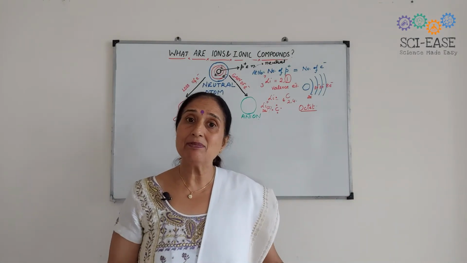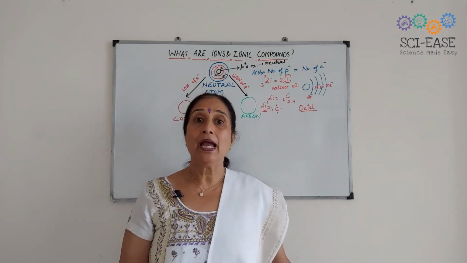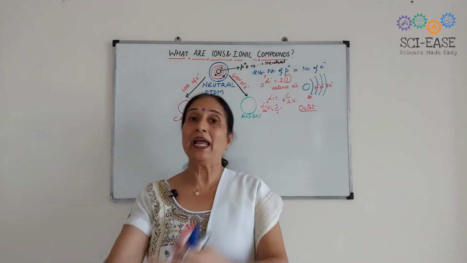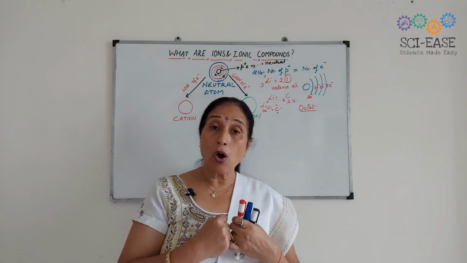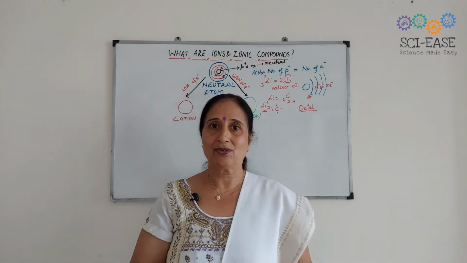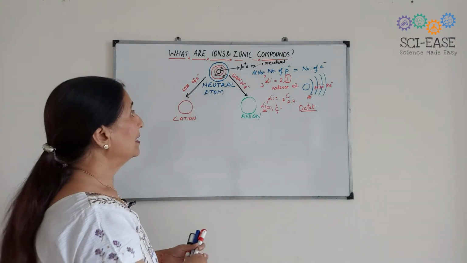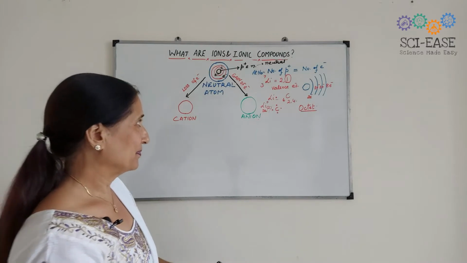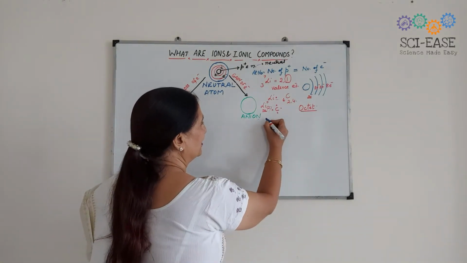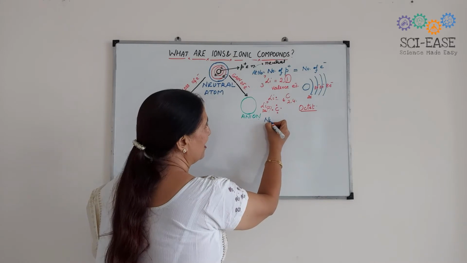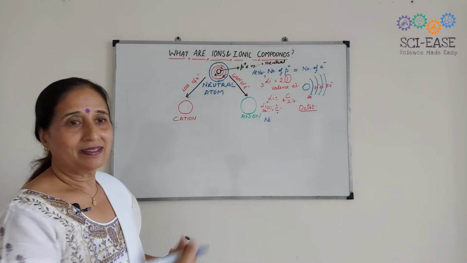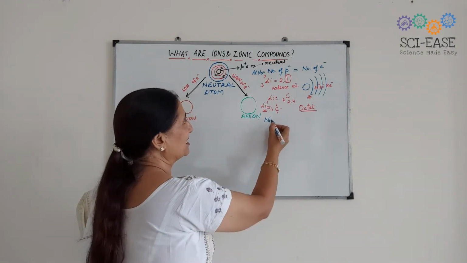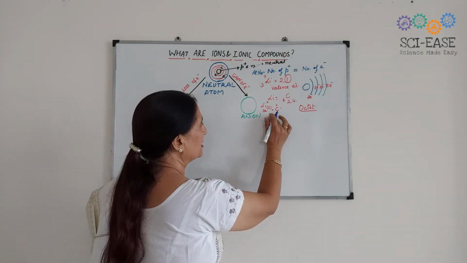In the same way, atoms also want stability in life. And how will they become stable? By losing the electrons, by gaining the electrons, or by sharing the electrons. So here, lithium is losing the electrons. The best example, which we mainly discuss when we depict the formation of the positive ions, is that of sodium.